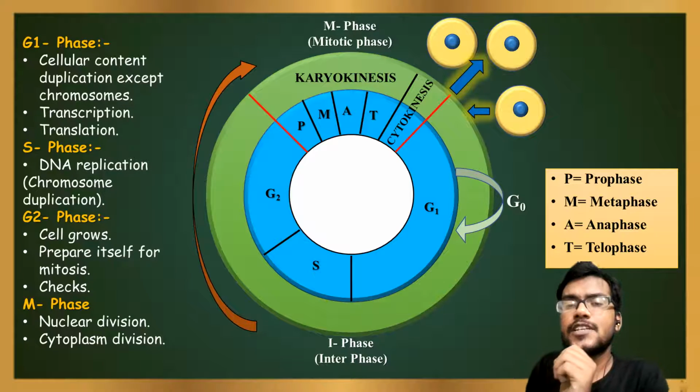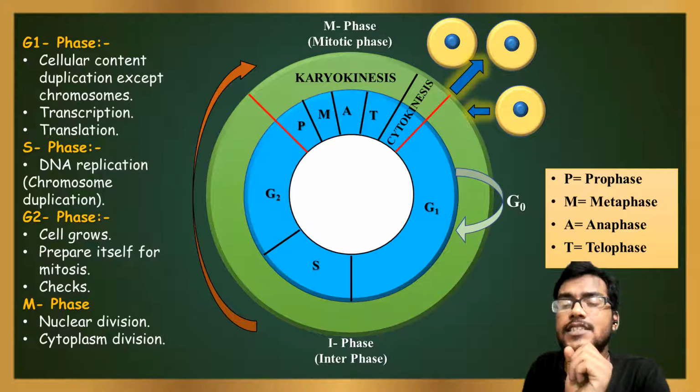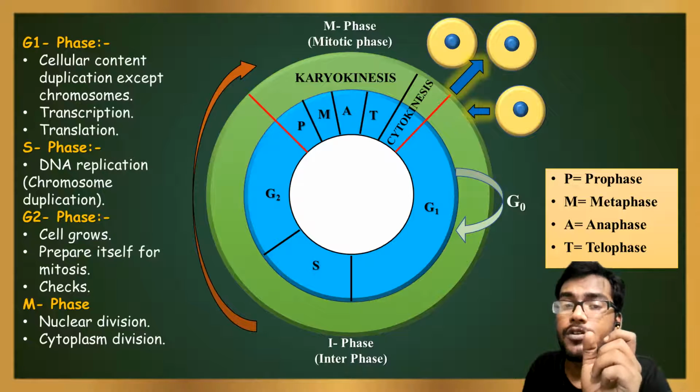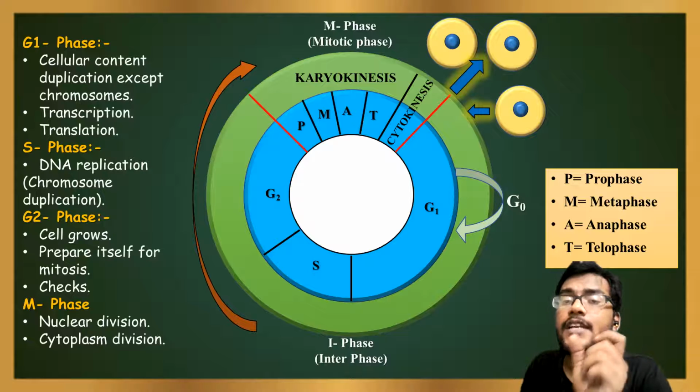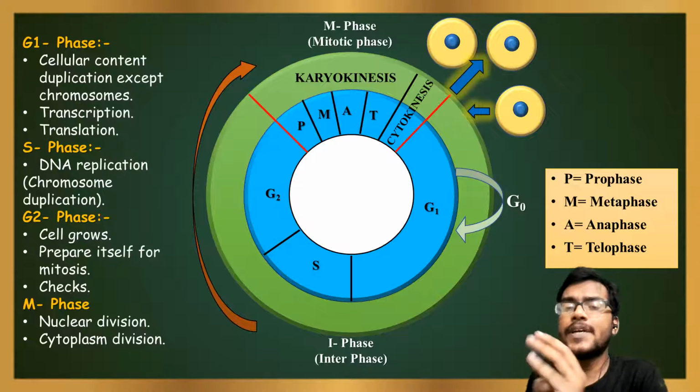M phase is divided into karyokinesis and cytokinesis. Karyokinesis is nuclear division. Karyokinesis comes from a Greek word, karyon. Karyon means nucleus. Nuclear division is known as karyokinesis. Karyokinesis can be divided into four stages: prophase, metaphase, anaphase, and telophase.